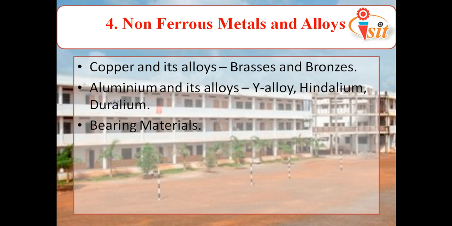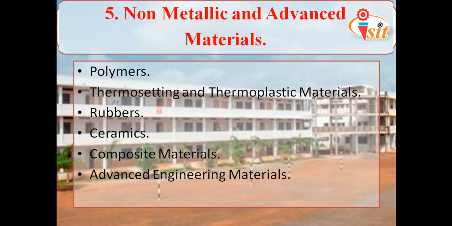Okay. Next we will move to the next chapter, that is the fifth chapter, non-metallic and advanced materials. In this we are going to see first the polymers. Polymers means, poly means many, mers means units, that is, many units we can say. Okay. In that we have 3 types, that is thermosetting plastic, thermoplastic, and then rubbers. Thermosetting plastic means those plastics which, once softened and hardened, can't be softened again.